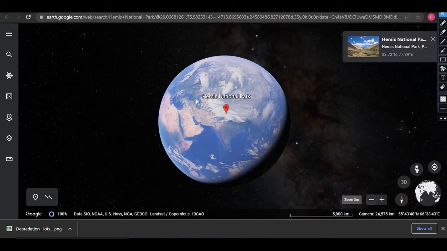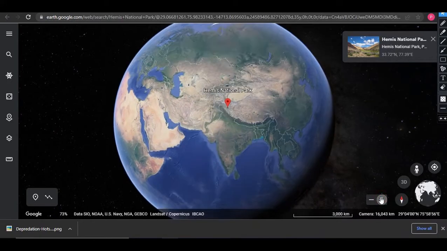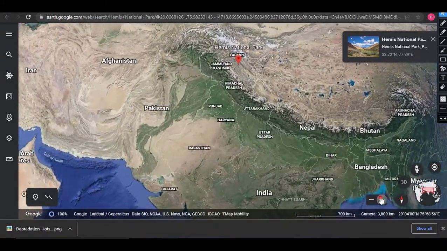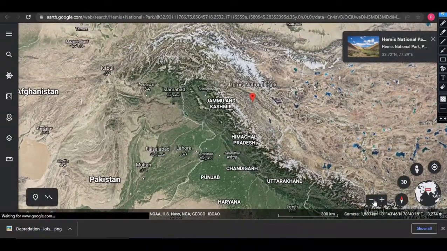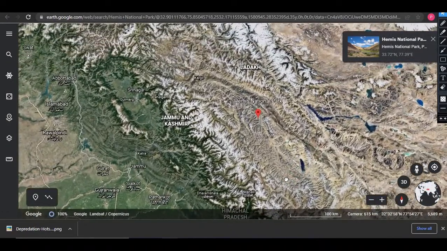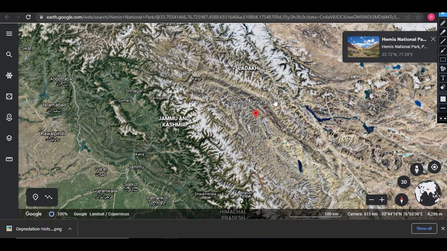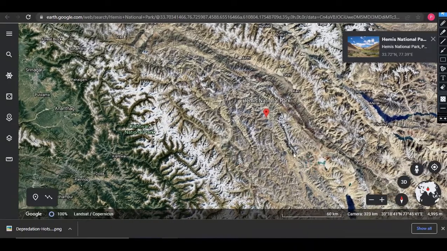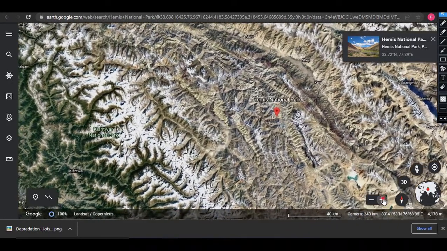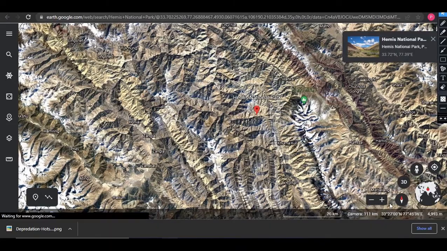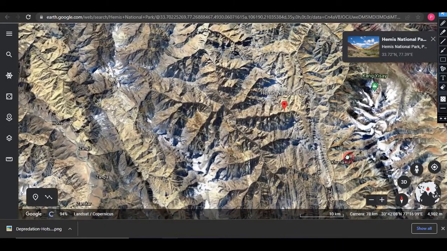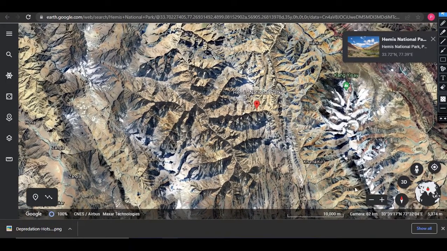So this is Pyara Bharat, as you can see, and let me zoom this out. You can see here the Hemis National Park, and let me draw here. This is Ladakh and this is Jammu and Kashmir. Here you can see this is Leh, and this is the catchment area of Indus River, and this is the Hemis National Park. Let me zoom this out. You can see this park is located in a mountainous region, and this is tough terrain. So now you have got the idea where the park is located.